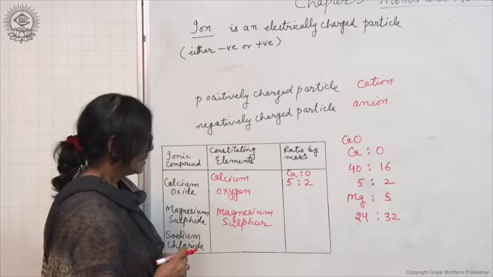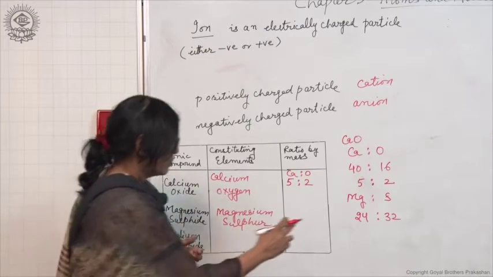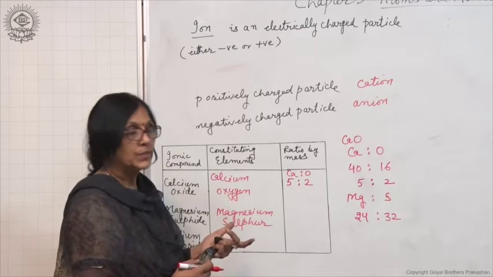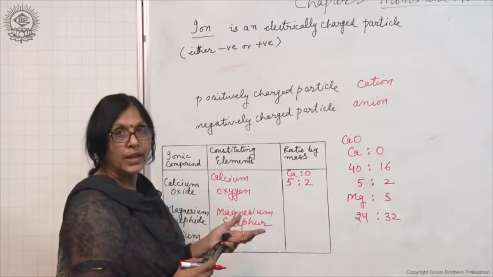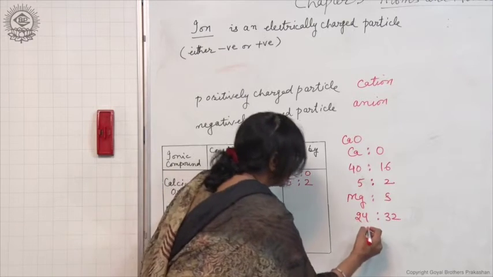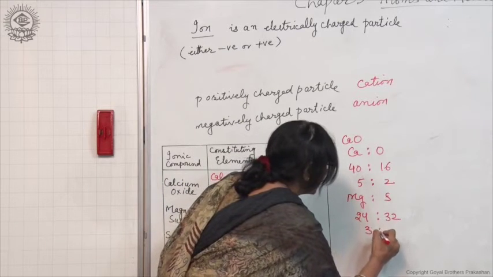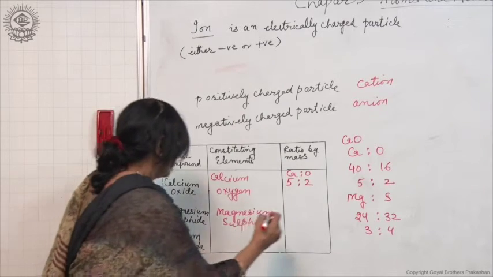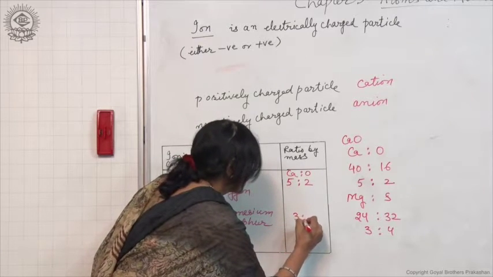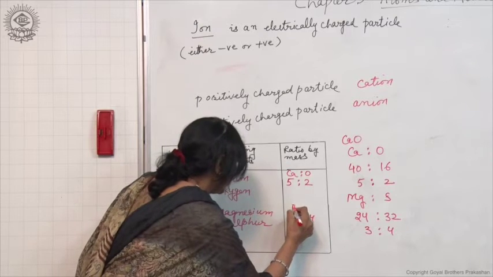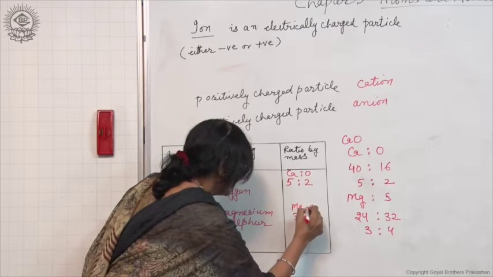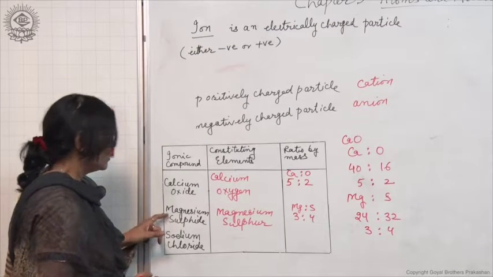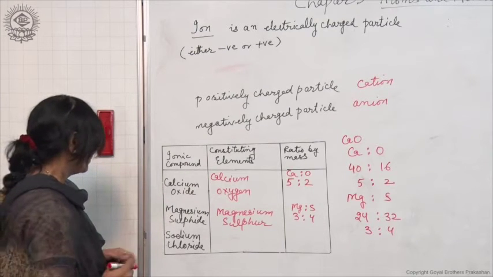So here find a number by which both can be divisible. That number will be 2, 4 or 8, 8 also. If we divide by 8, we get the ratio by mass, 3 is to 4. So magnesium and sulfur are in the ratio of 3:4 by mass in magnesium sulfide.